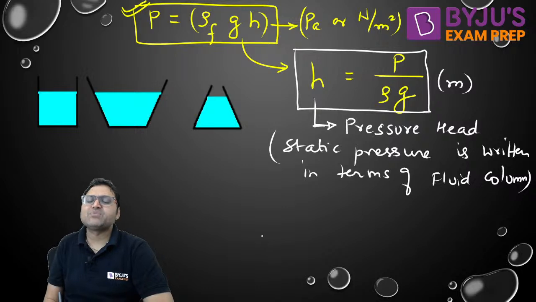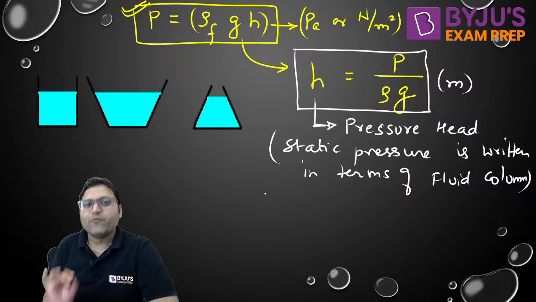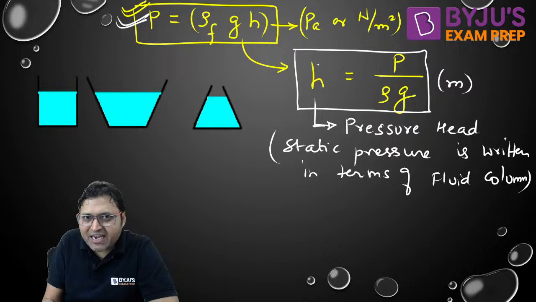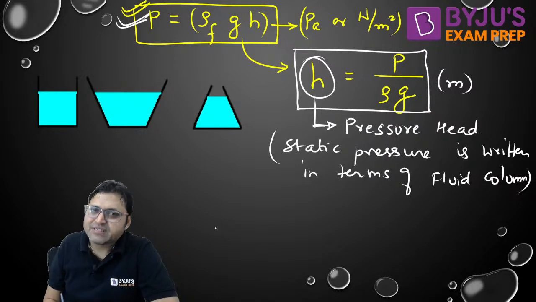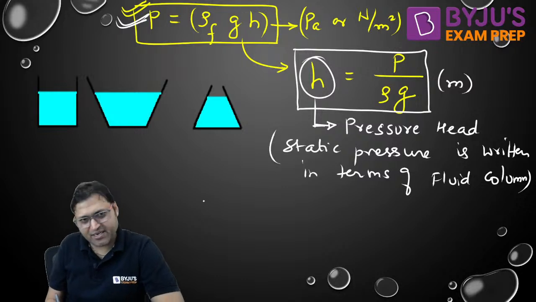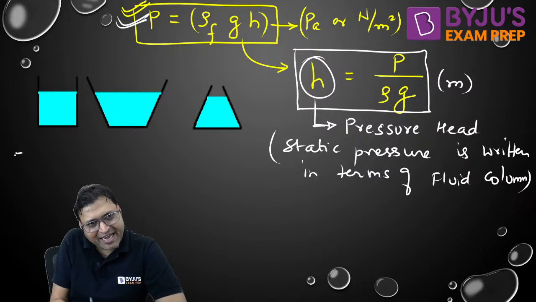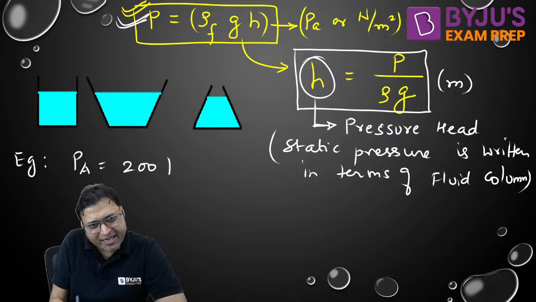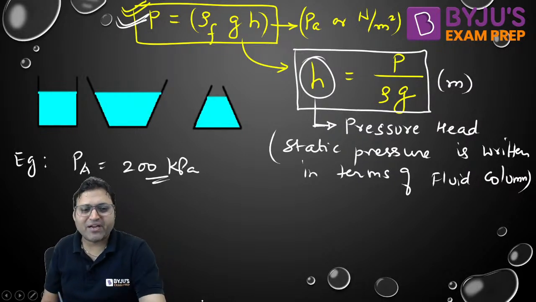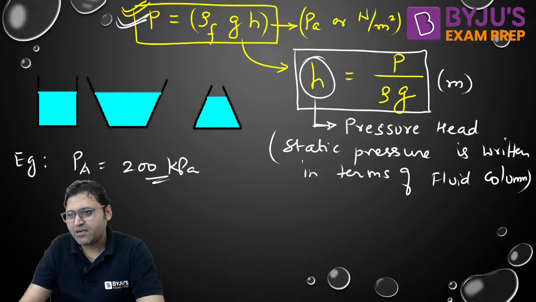For example, if the pressure is given in Pascal, we can easily calculate the pressure head, the static pressure head, or if the pressure is given as pressure head, we can easily calculate the Pascal. For example, let me take an example. If the pressure at a point is 200 kilopascal, if pressure at a point is given as 200 kilopascal, right?